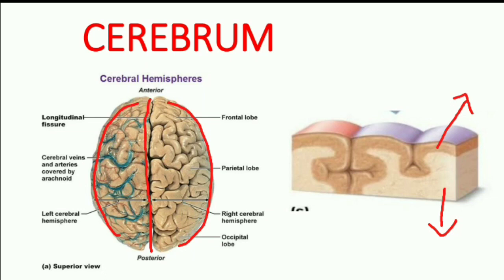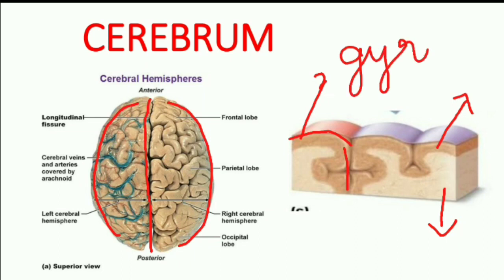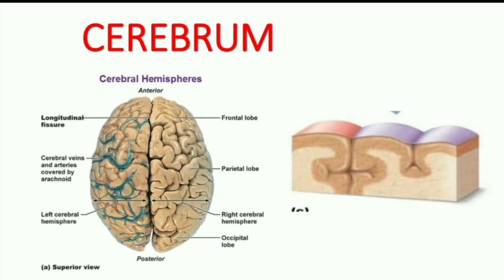The cerebral cortex part has some elevations and depressions. Look at the diagram closely. The grey matter, that is the cerebral cortex, has some elevations and some depressions. This is the elevation part and this is the depression part. The elevations are called gyri and the depressions of the cerebral cortex are called sulci. Coming to the function of the cerebrum, the main function is thinking, intelligence, imagination and willpower.